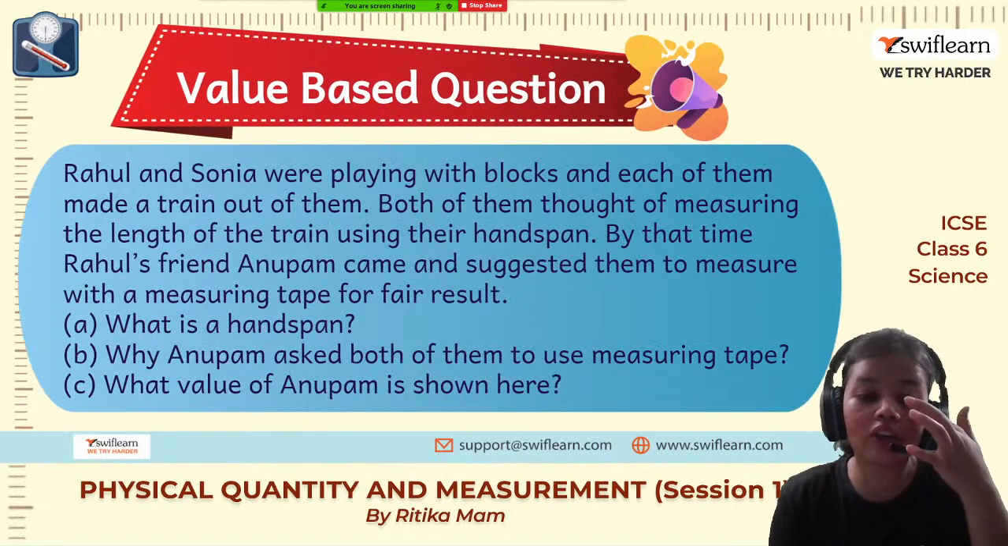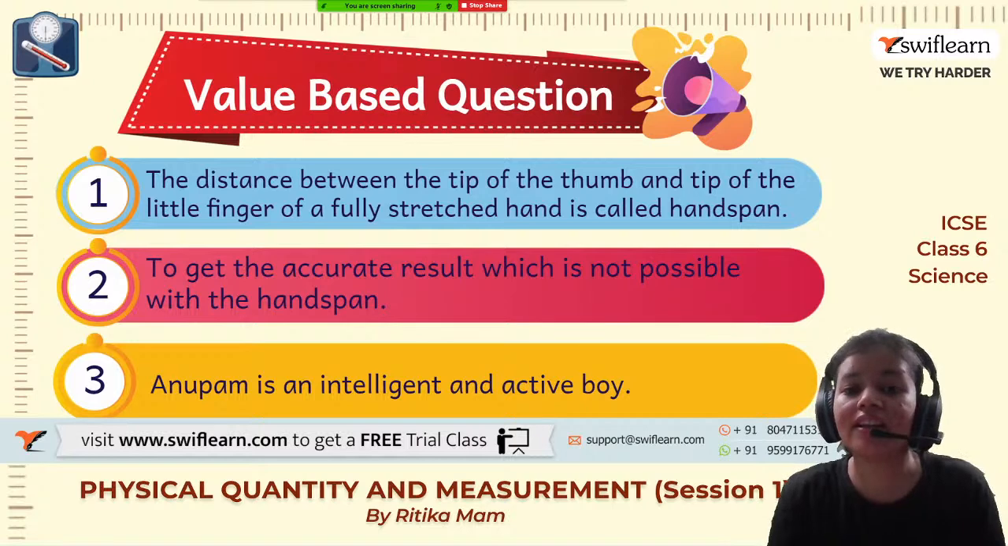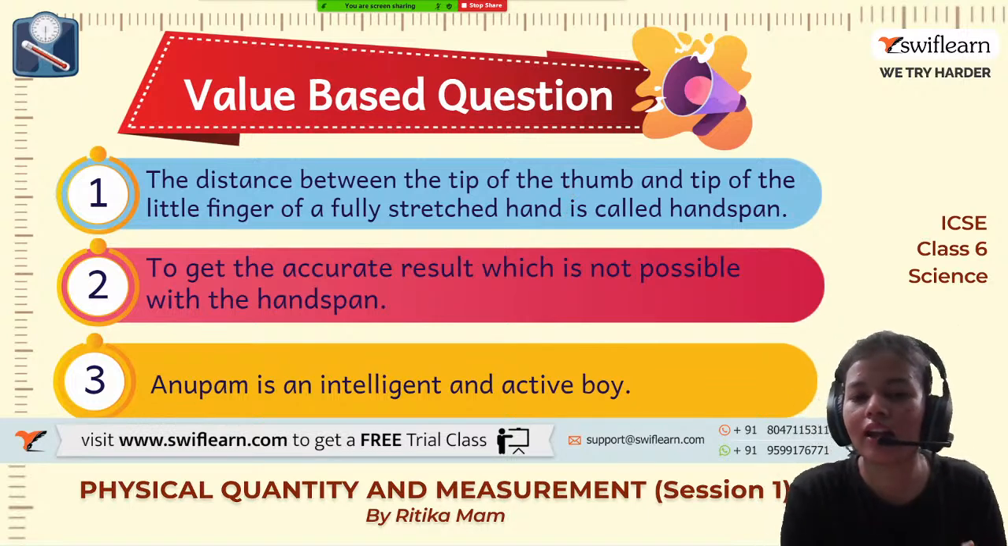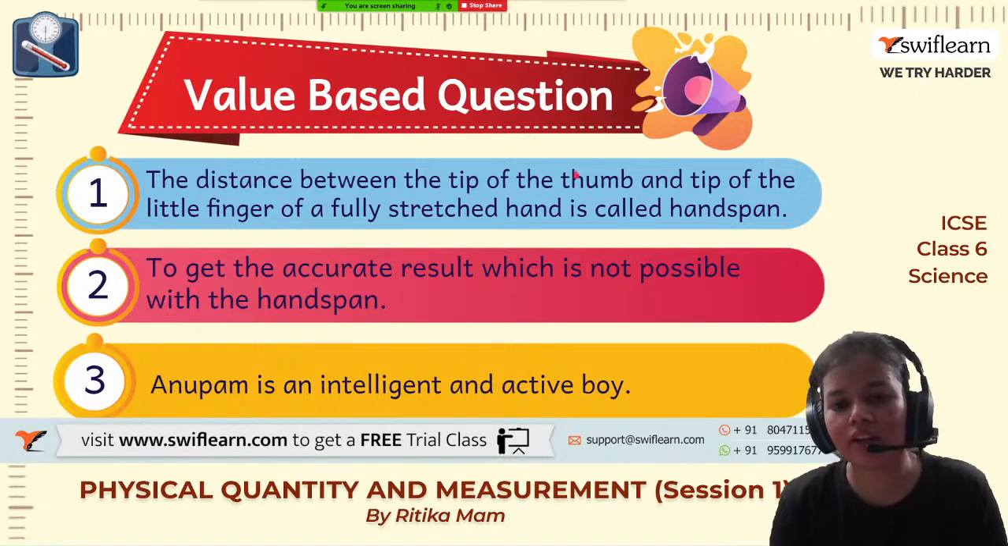And the value of Anupam, which is shown here, is he is an intelligent boy, he is an active boy. So rather than using handspan and non-reliable units, we can switch on to reliable and standard units.